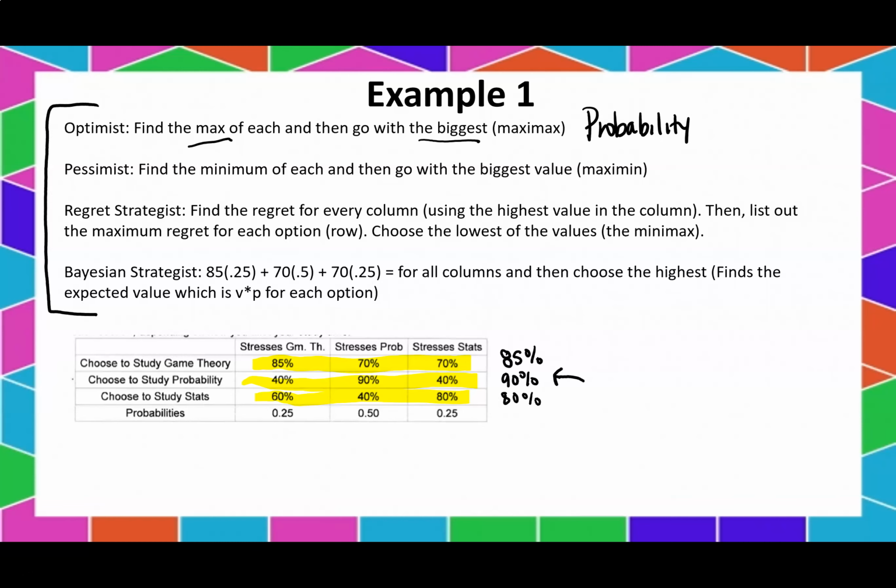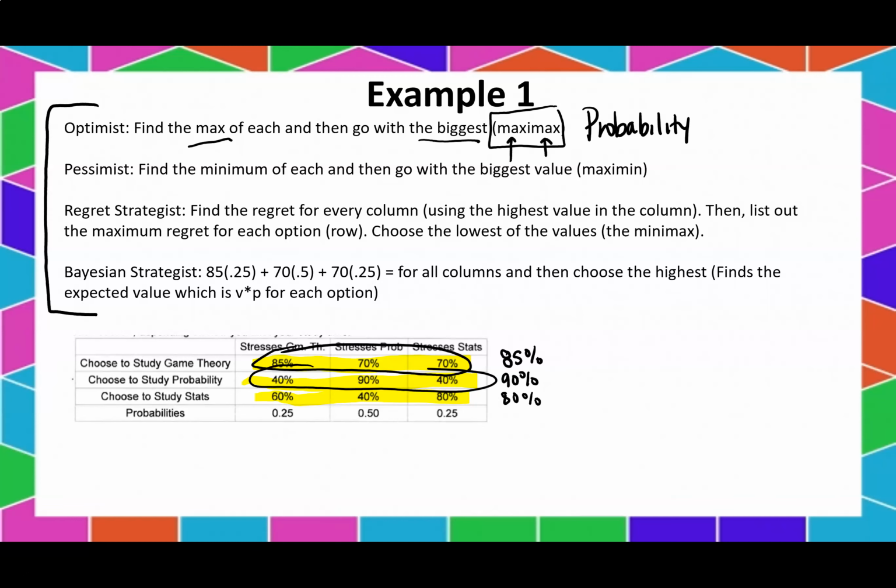Now, I want to talk to you about what this word means right here, max E max. That means you're going to take the maximum of your maximums. So didn't we find the maximum here? Yeah, we wrote down 85 because that was the maximum of that. Did we write down the maximum here? Yeah, that was 90.